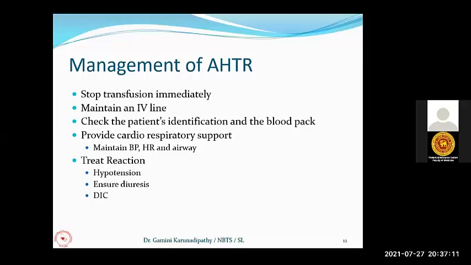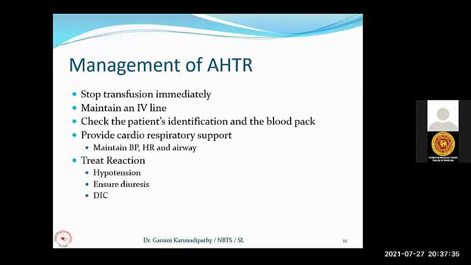So stop the transfusion immediately, remove the blood pack and transfusion set, and start a new IV line with a large bore cannula or large bore needle, because this line may be the life-saving line if the patient gets cardiac arrest.